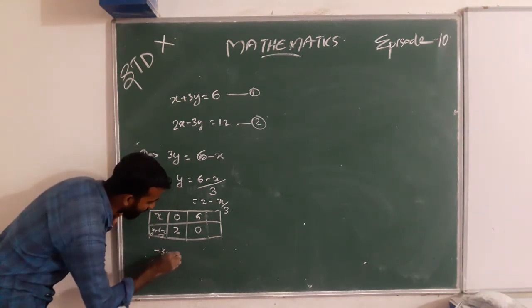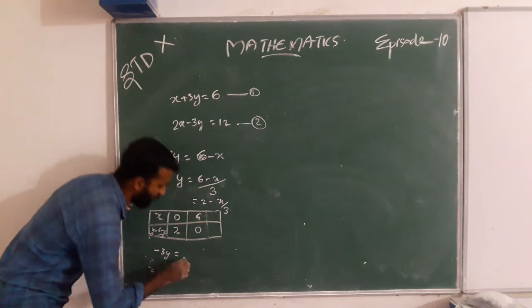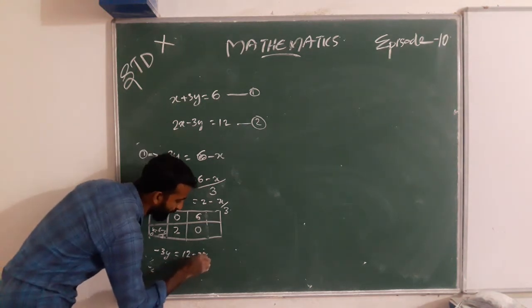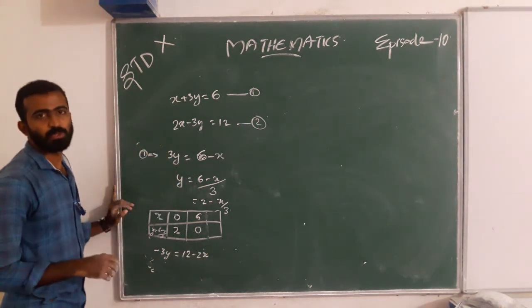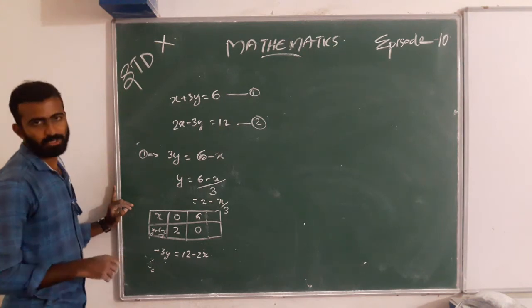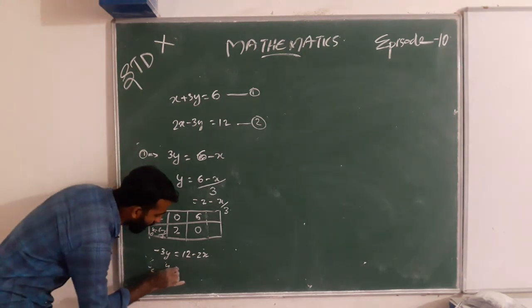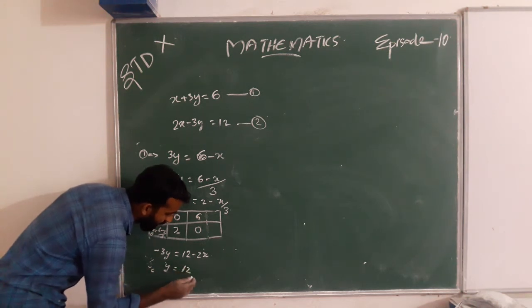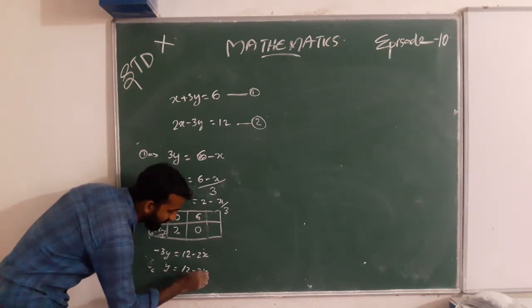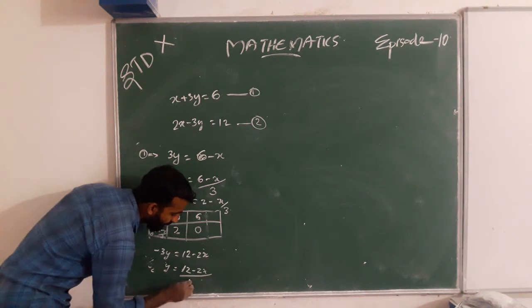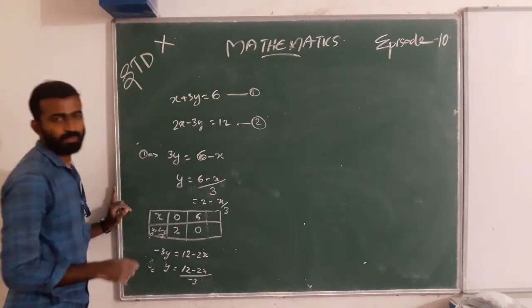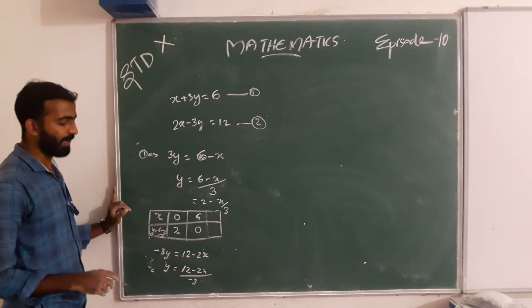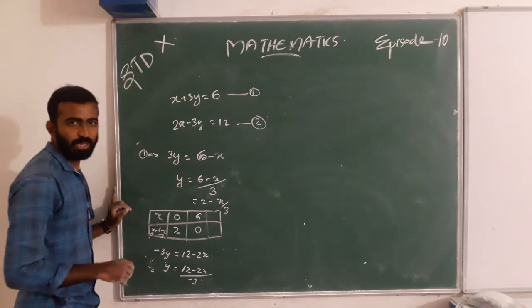Then the second equation: negative 3y equals 12 minus 2x, and y equals (12 minus 2x) whole divided by negative 3.